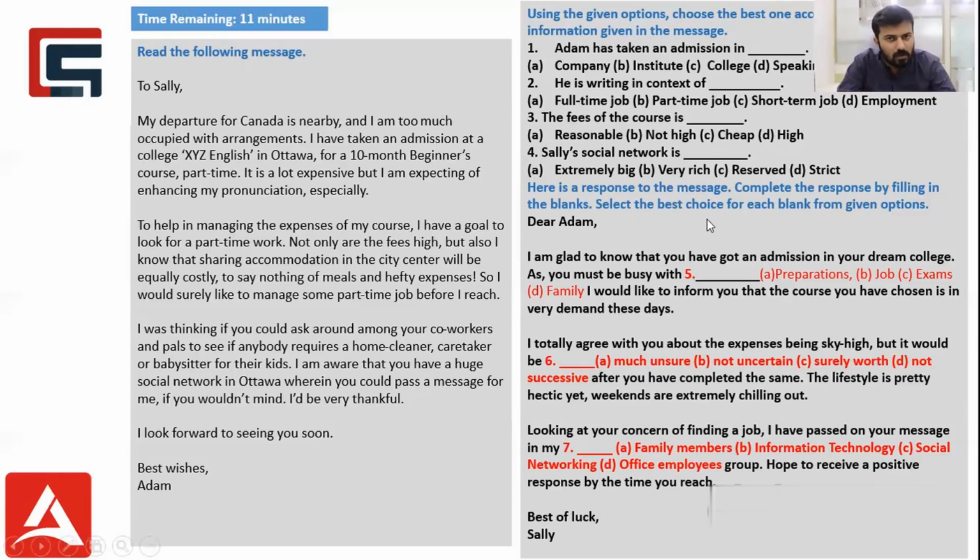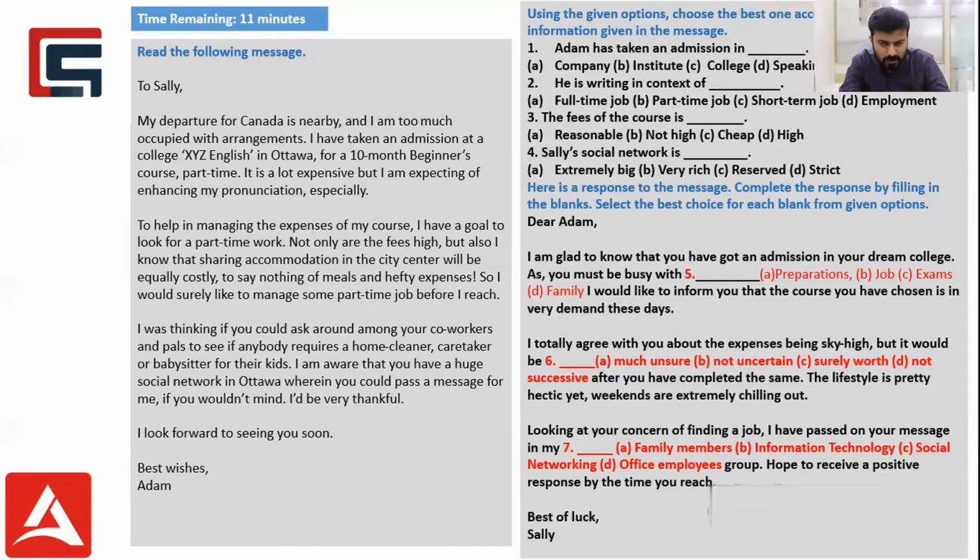What we need to do herein is take a look at not only the email but also this part, because we need to consider as if we are writing this email.